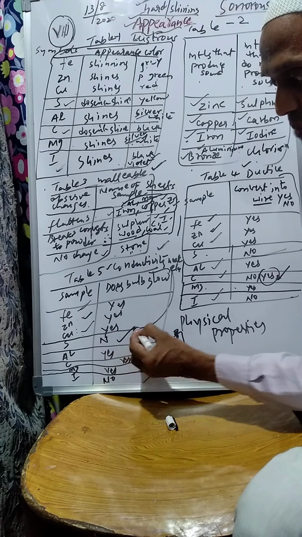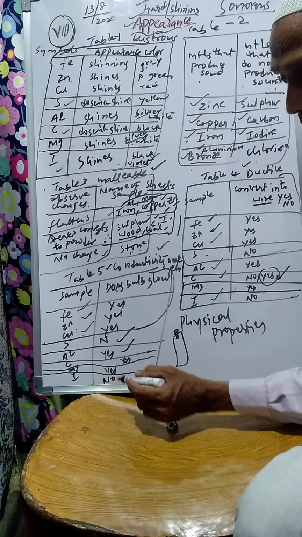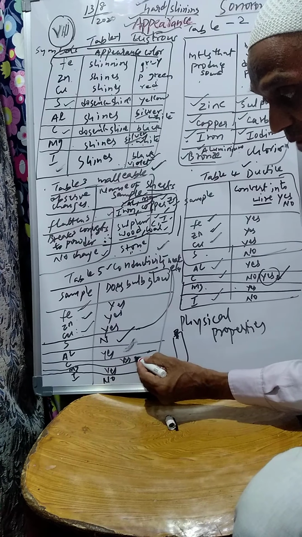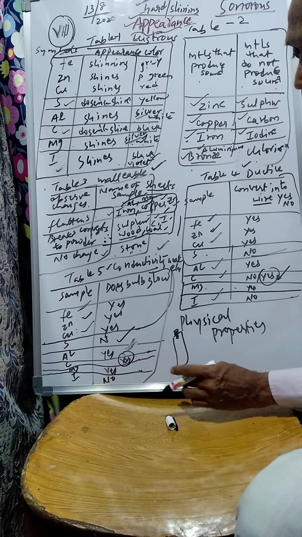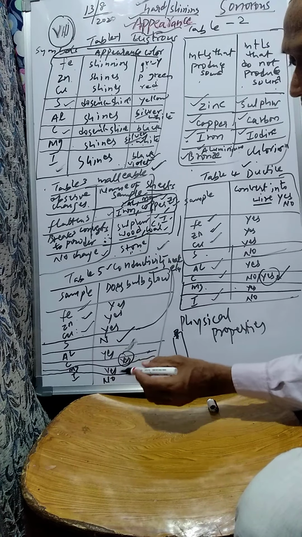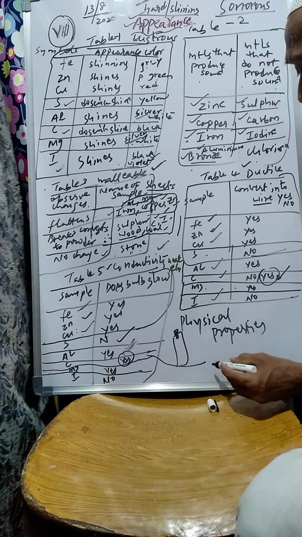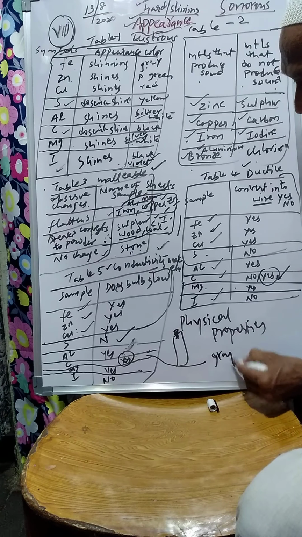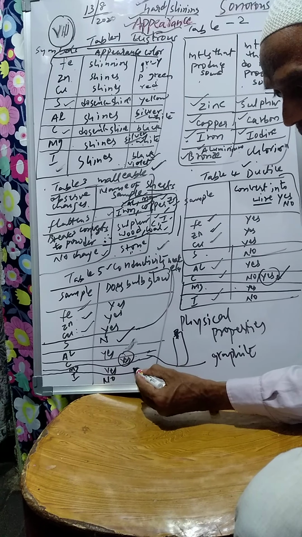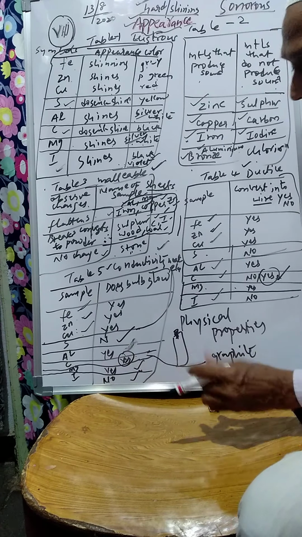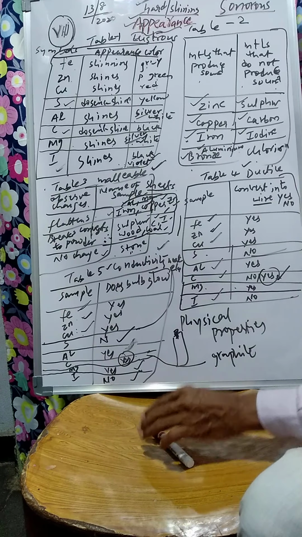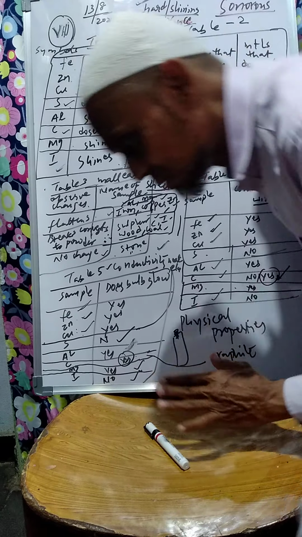So sulfur is a non-metal, it does not conduct. Aluminium is a metal, it conducts electricity. Now carbon is a non-metal, an odd one, yes it conducts electricity. Carbon is a non-metal, though it conducts electricity. A form of it conducts electricity, it is called graphite. Graphite form, yes. Otherwise non-metals do not conduct electricity. Now magnesium conducts electricity, iodine does not conduct electricity. So these are the things which with regard to physical properties we have seen. You learn this. Next class we will give homework.